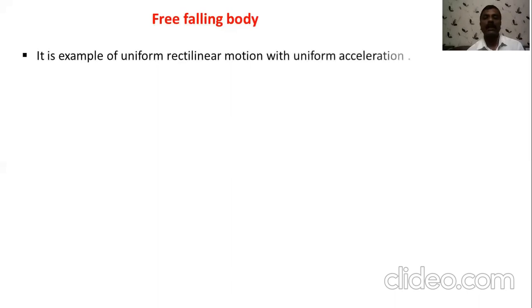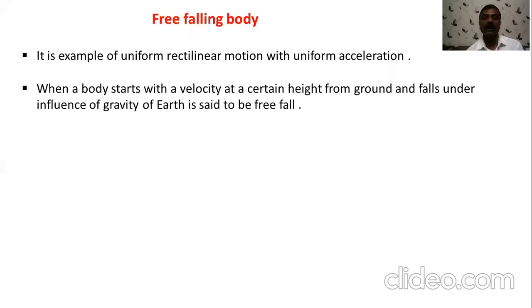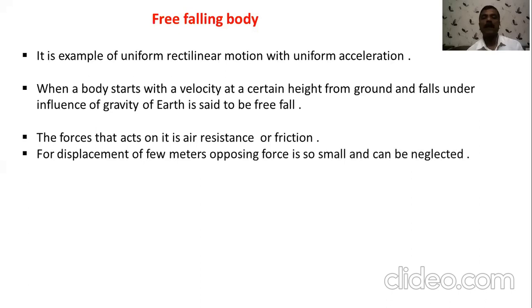Now we want to discuss the free falling body. It is an example of uniform rectilinear motion with uniform acceleration. When we consider a body starting with some velocity from a certain height and falling under the influence of gravity, it is called free fall. The opposing forces, which we can say are the air resistance or friction, are neglected for very small distances.